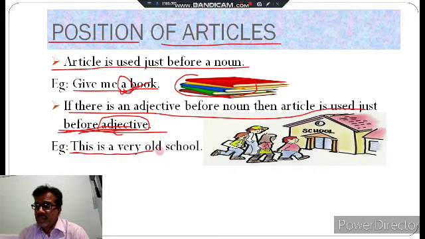You are looking that school is a noun and old is an adjective. So just before it we have to use the article. This is a very old school. After